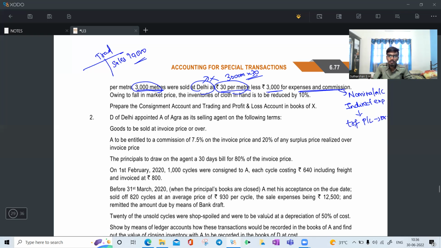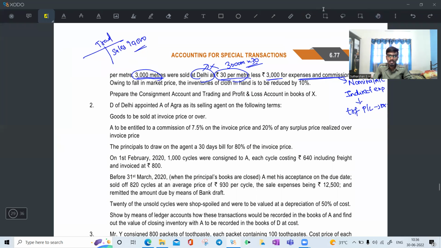This is the most important part in this question. Just read this.